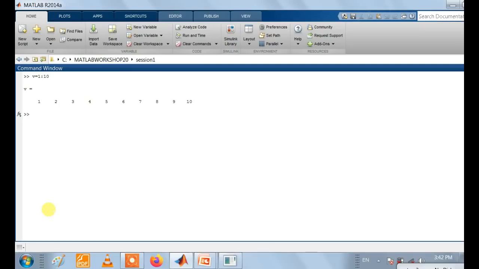Then we write some function, f is equal to the square root of all the values of v.